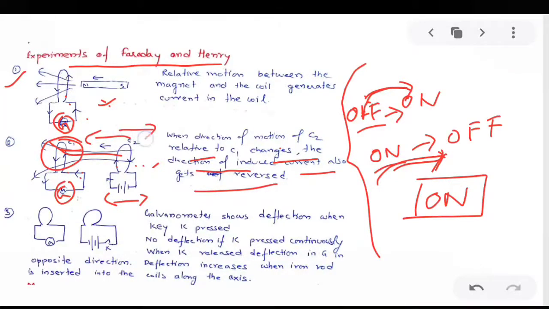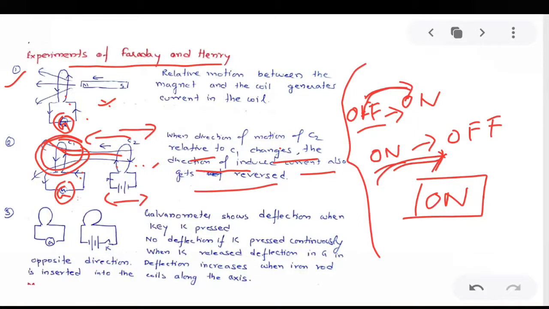When it is moved away, the magnetic field lines passing through C1 are decreasing. So there is a change in magnetic field at the site of C1. For current to flow or for EMF to be induced, the magnetic field should change.